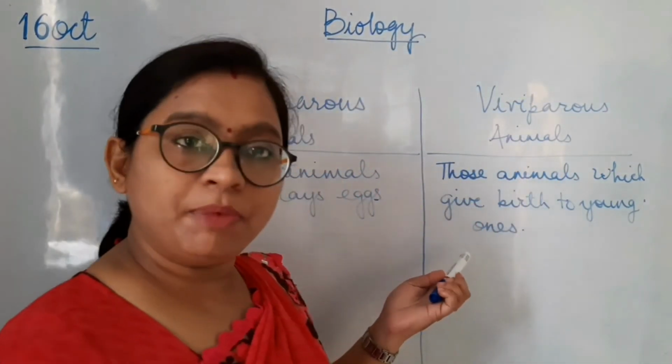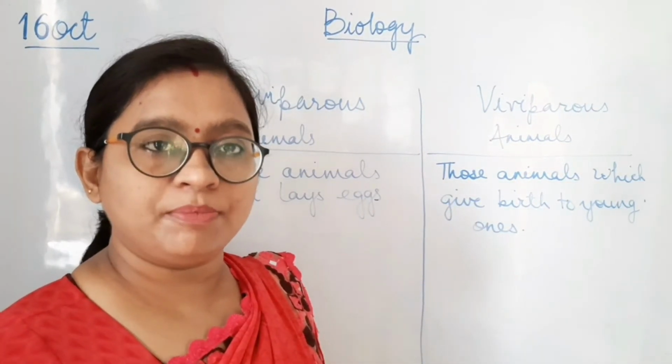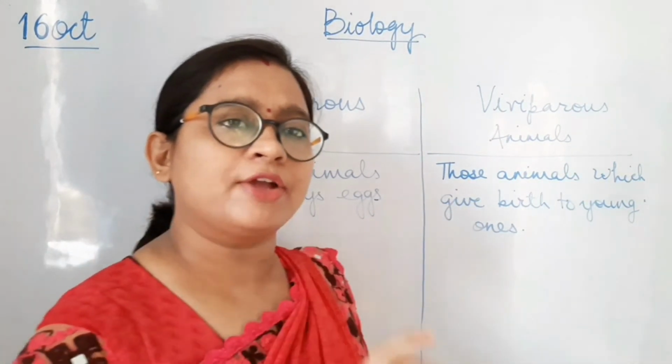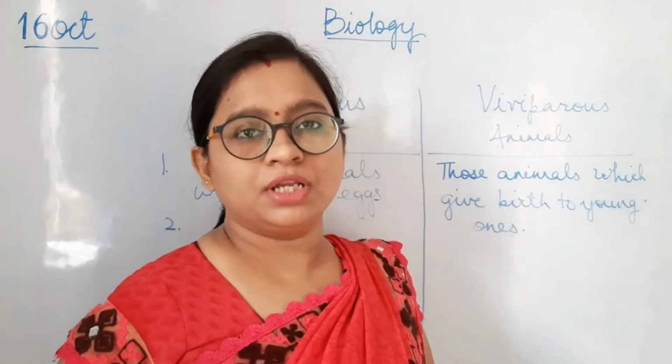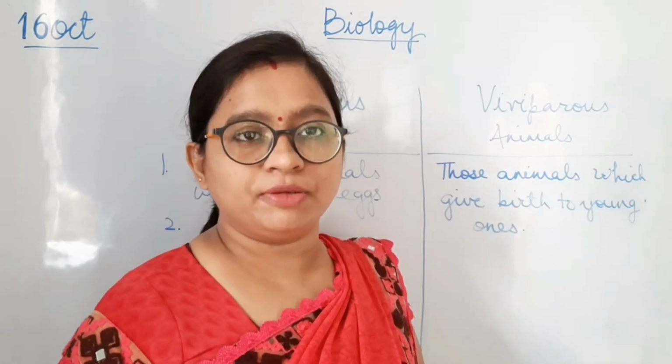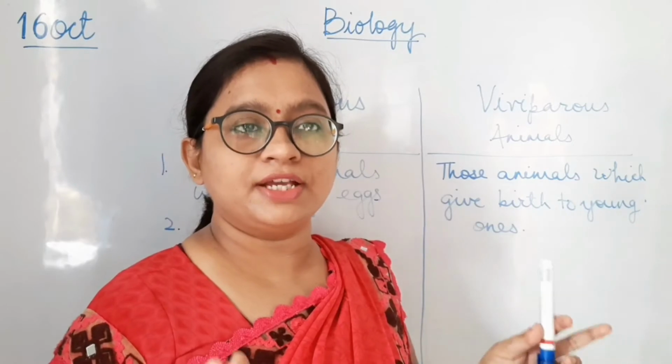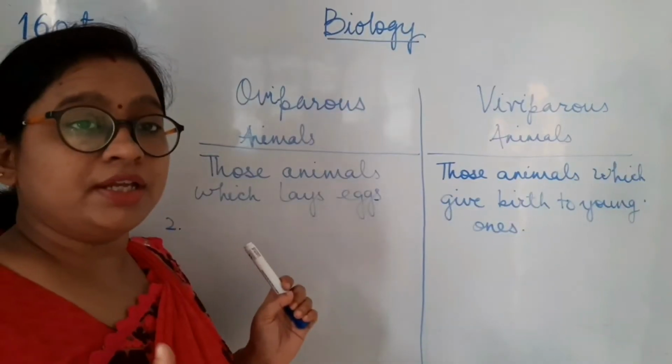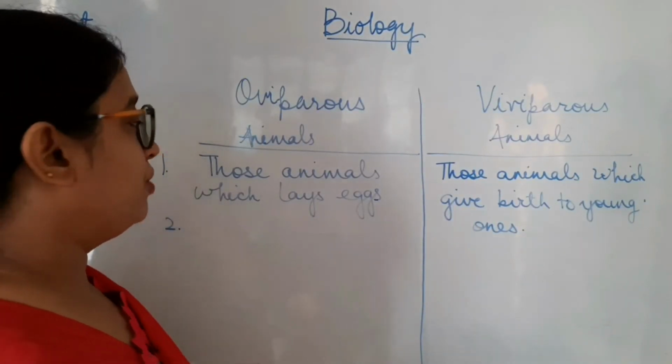Whereas in the case of viviparous animal, the embryonic development, means the whole development from the zygote to the time till the child can come outside the female body, the complete development takes place inside the female body, whereas this is not happening in the case of oviparous animal.